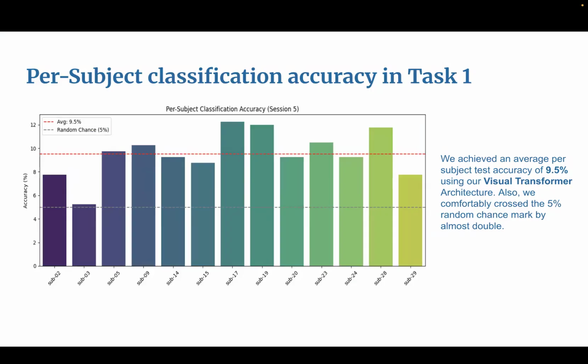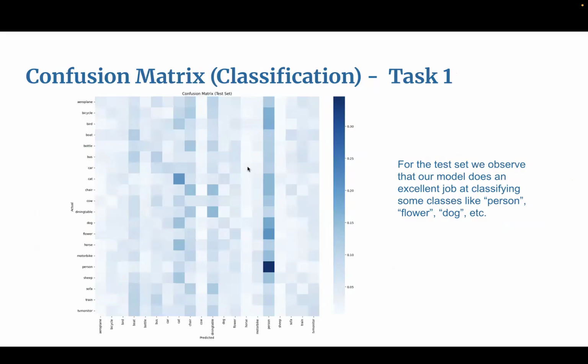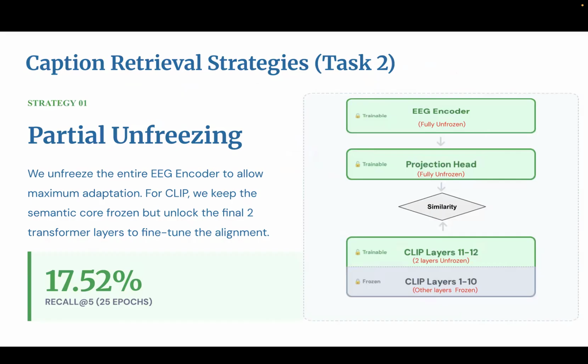Now coming to the results, we have these results for task 1, that is classification. These are the 13 subjects that we have. As you can see, all 13 subjects have crossed the random chance threshold of 5%, and some of them are also exceeding expectations and touching around 12% accuracy. Looking at the confusion matrix, we can see that our model was very good at classifying objects like person, flower, and dog.